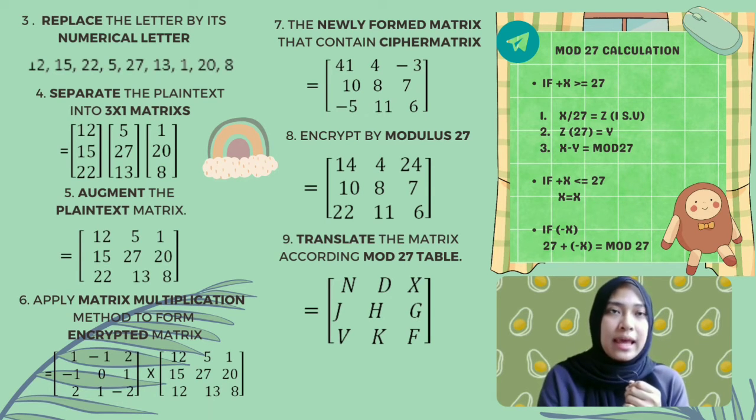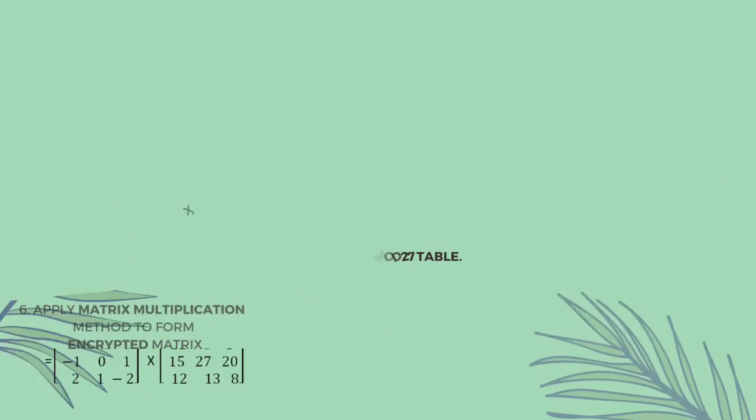Then x minus y gives us the mod 27. If the answer is negative, we add 27 and we get the mod 27. And then after that, we have to translate the matrix according to the mod 27 table.